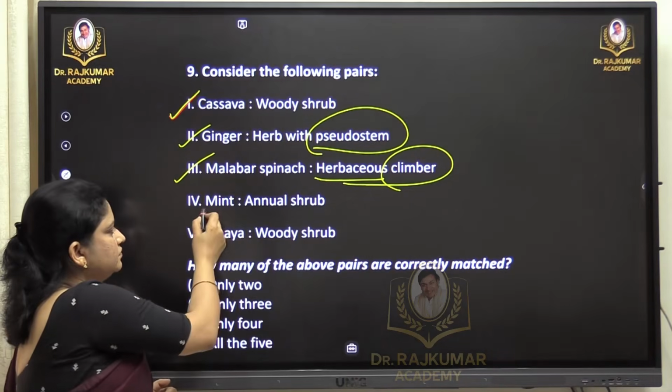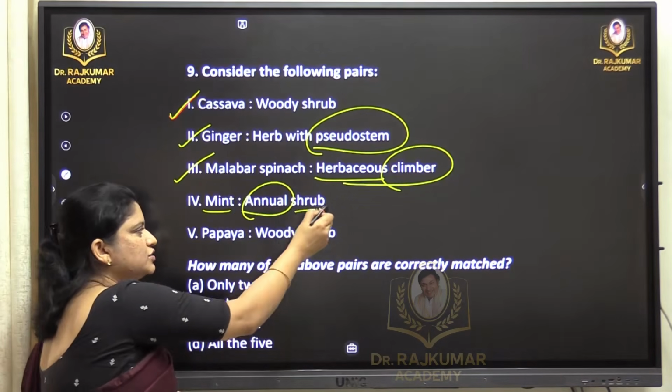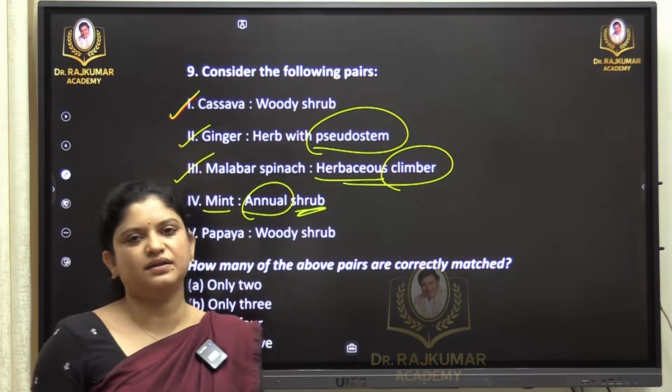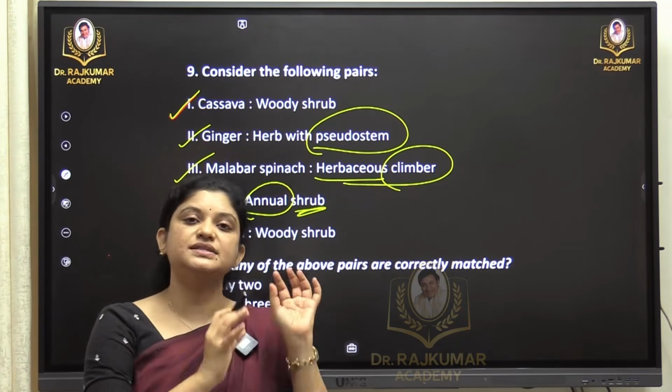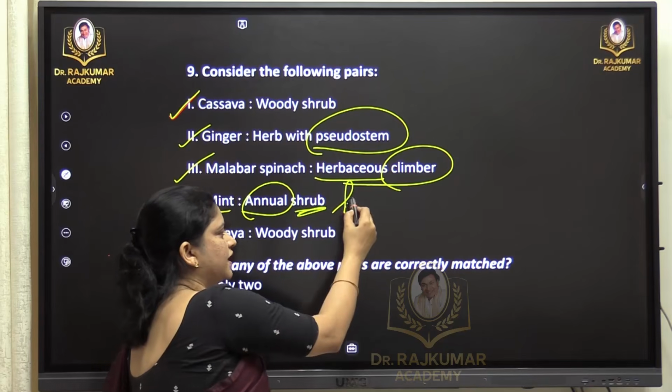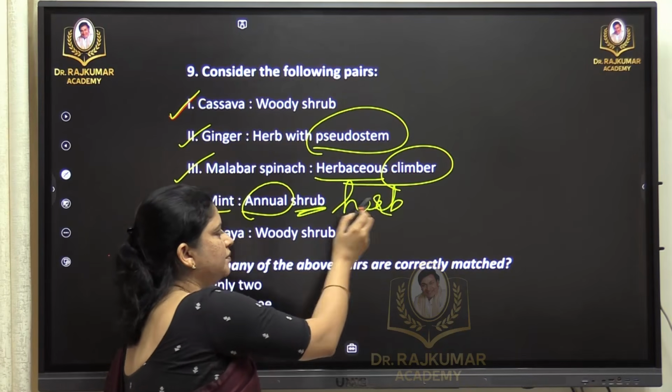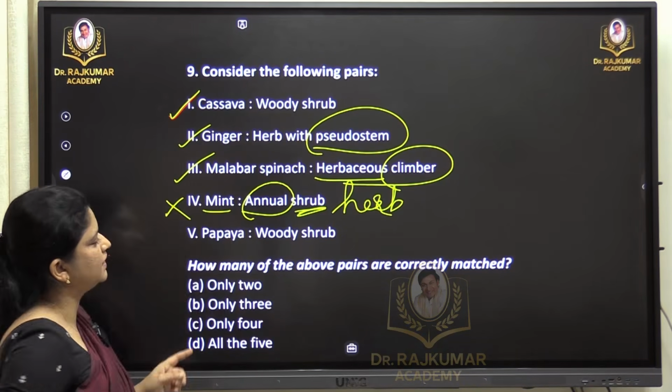Mint can be annual, but it is not a shrub. Everybody knows how mint leaves or a mint plant looks like. It is not a shrub. Basically it is a herb. So that is where the correction comes from. So it is a herb here for us. So this pair is incorrect.